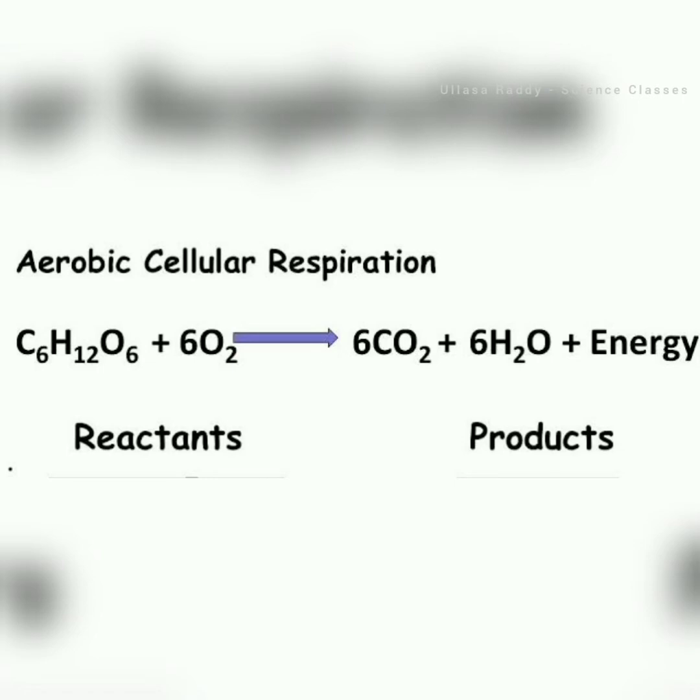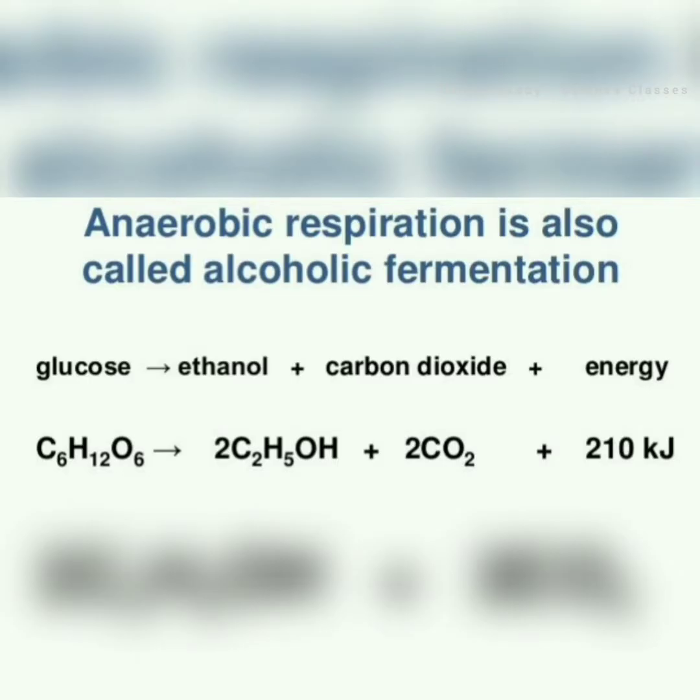When glucose, C6H12O6, reacts with oxygen, it releases carbon dioxide, water and energy. This reaction shows aerobic cellular respiration. The reactants are glucose and oxygen, and the products are carbon dioxide, water and energy. In anaerobic respiration, glucose releases ethanol, carbon dioxide and energy. C6H12O6 is glucose. The glucose releases 2C2H5OH, where C2H5OH is ethanol, then carbon dioxide, then energy.